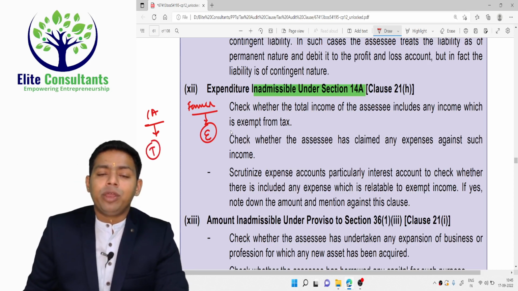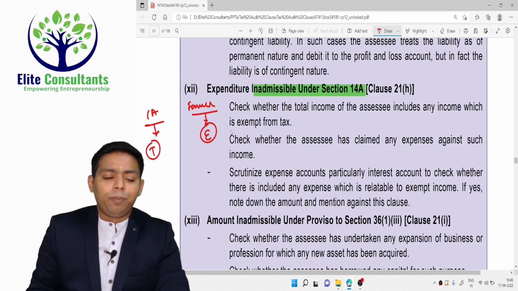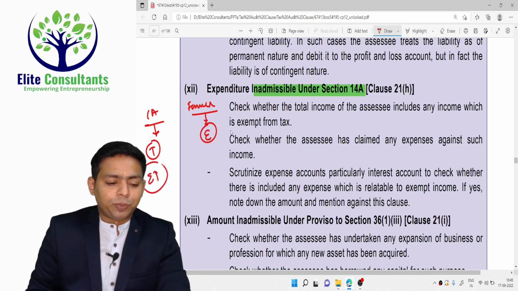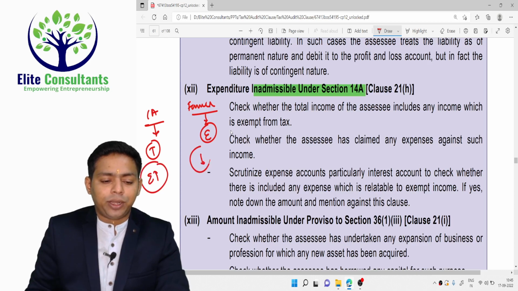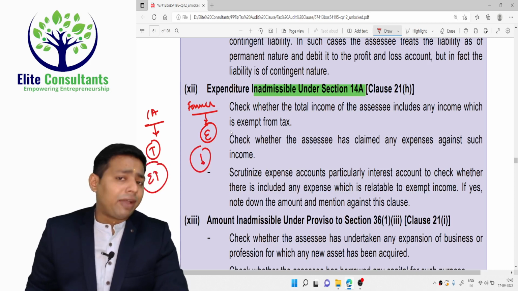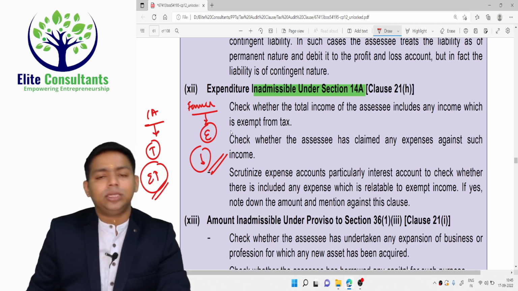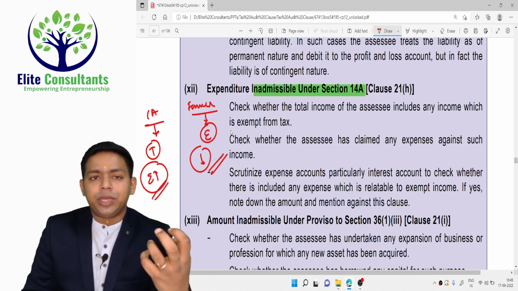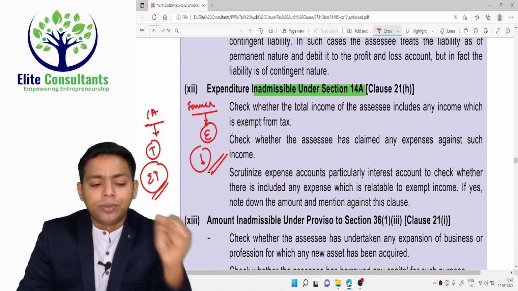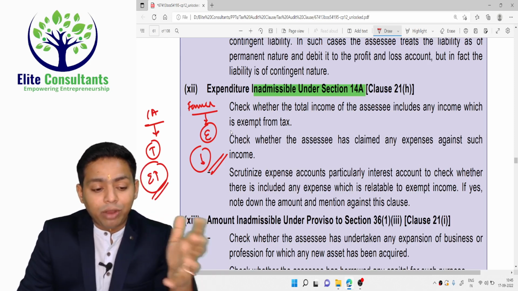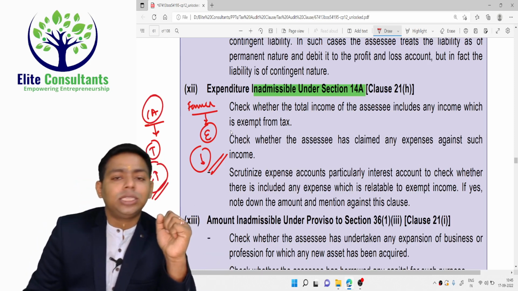Come on, tell me. Where will I book more expenditure? Obviously, I will try to book more expenditure in the CA firm and less expenditure in the farm. So payment of farm labor will be done by the CA firm. Any expenditure, any asset which is required for the farming, will be taken by the CA firm.